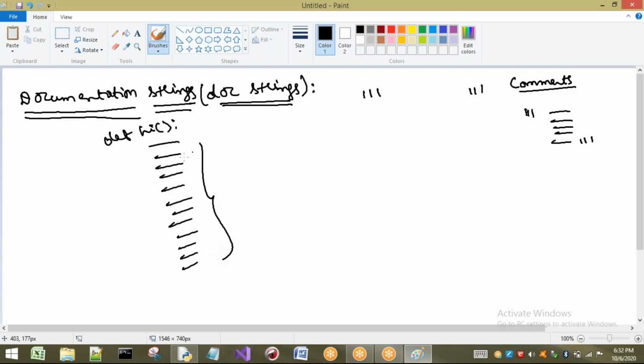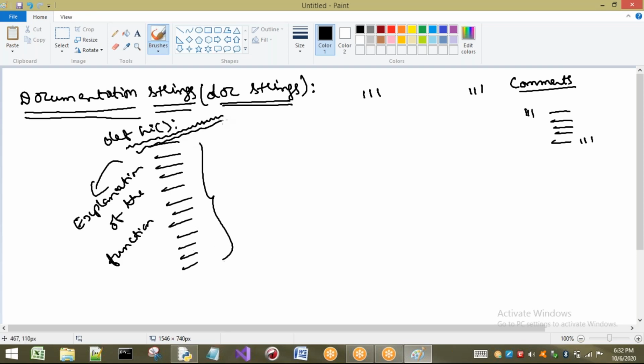So what I have to do is write something at the starting of the function, which is nothing but an explanation of the function. If I write the explanation of that function, there is no need to read all these statements to understand it.